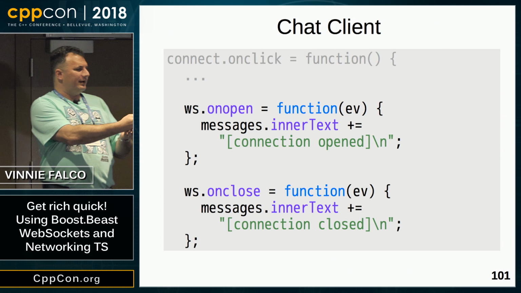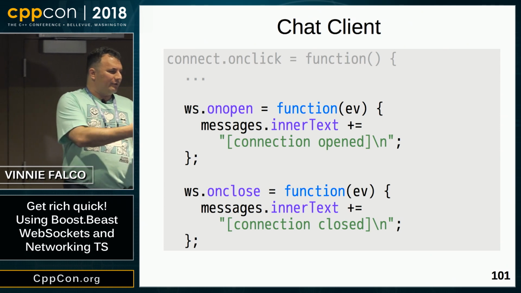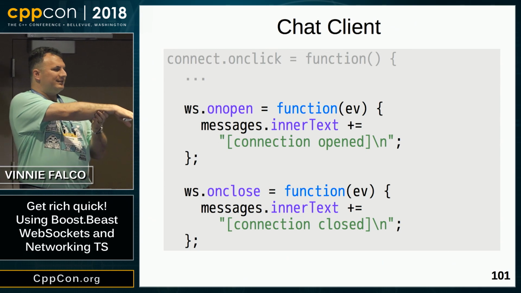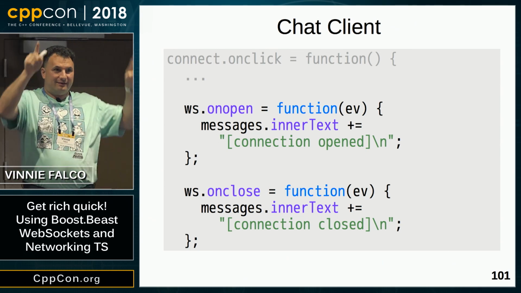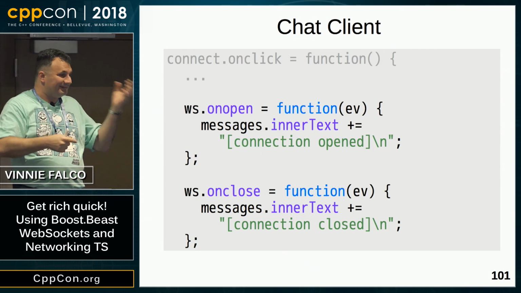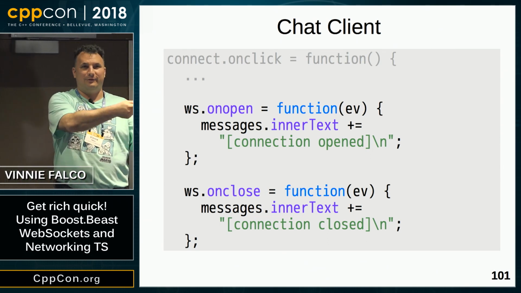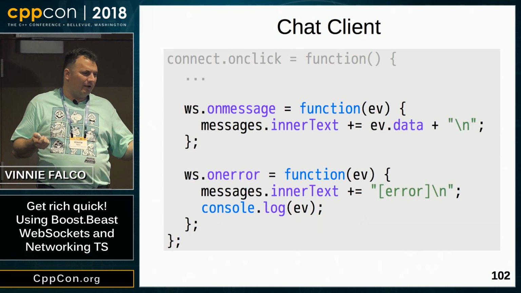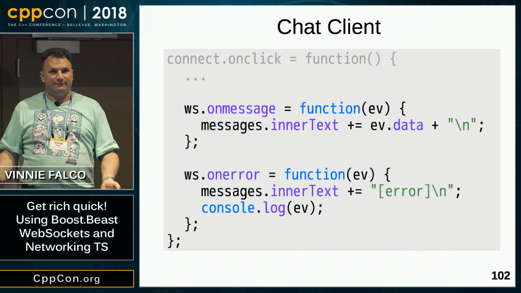You can see that when the connection's established, we are creating this text, connection opened, and we're appending it to this messages.innerText. So that's that area that shows the chat messages. All we're doing is just appending a string. It's that easy to append a string which will appear. It's pretty much painless.